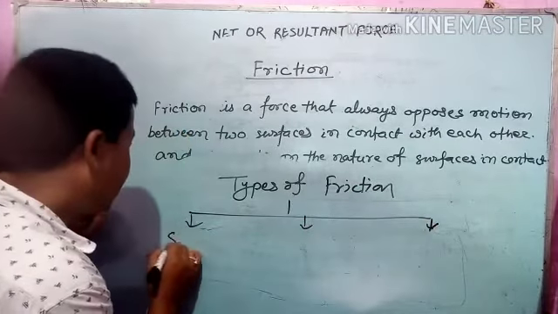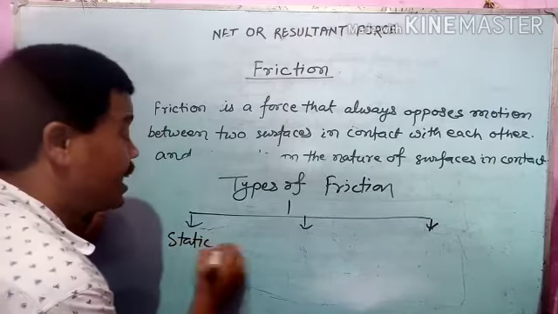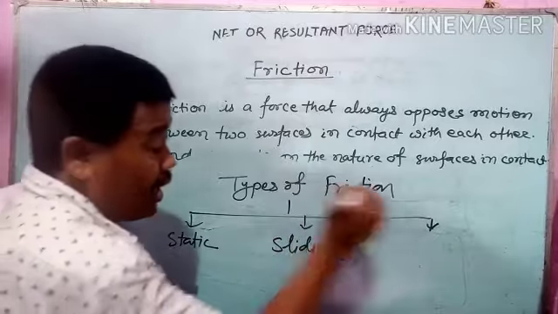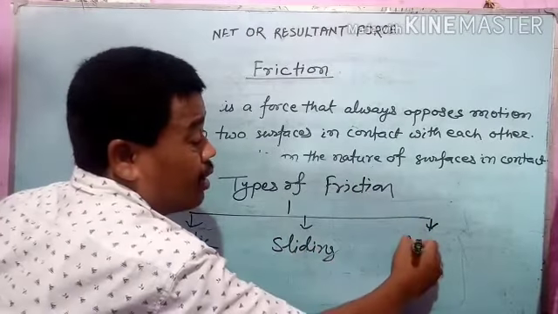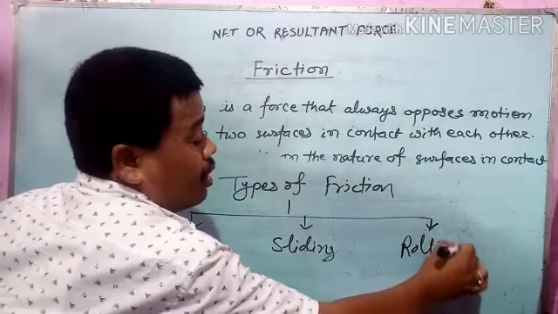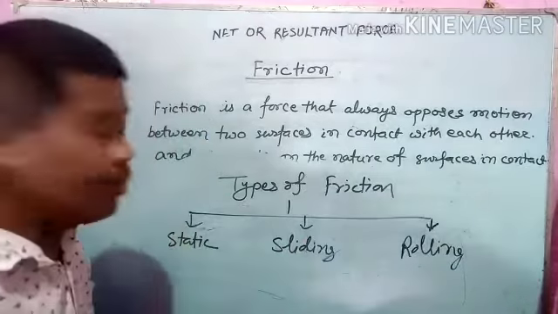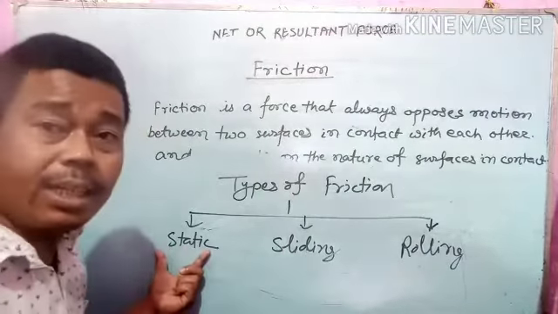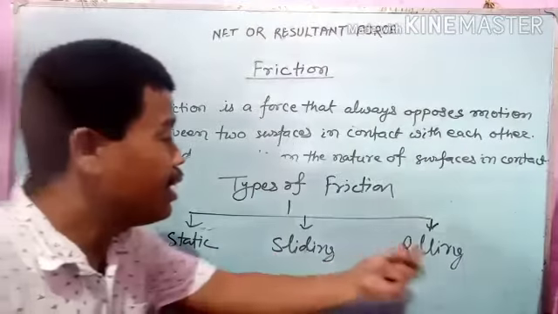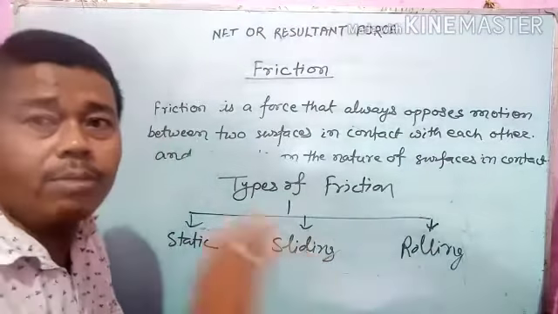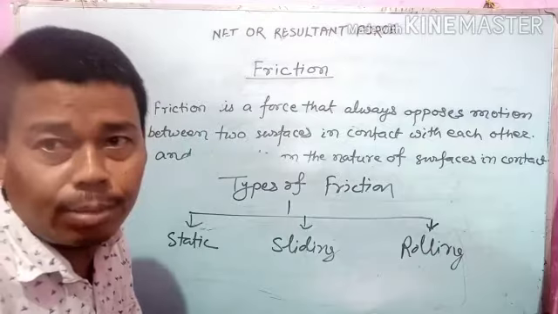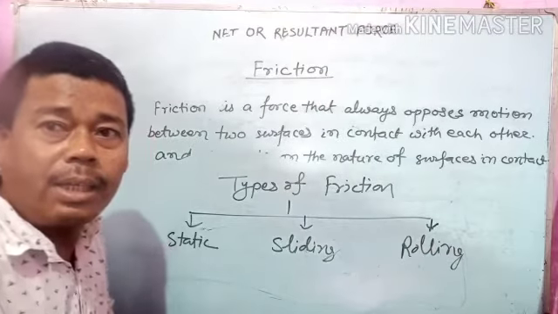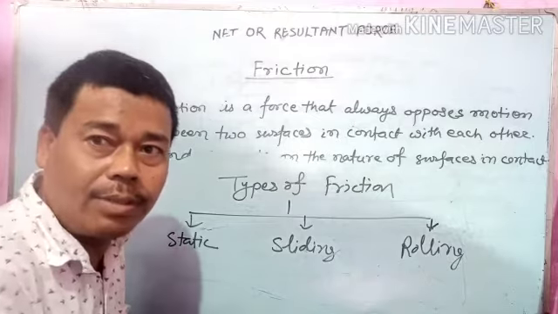These are static, sliding and rolling. So three types of friction: static friction, sliding friction and rolling friction. About this we will discuss in our next video, student. Okay, thank you for watching this video, and stay safe, stay healthy.